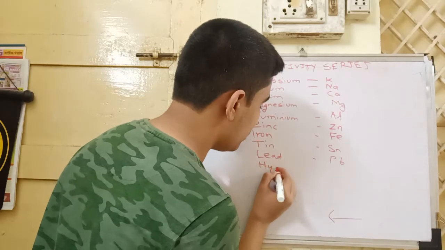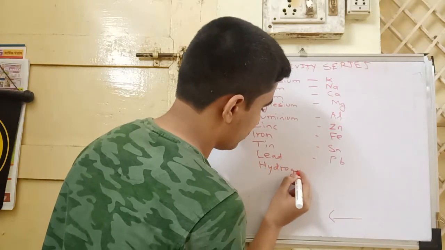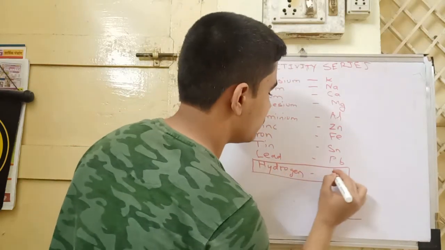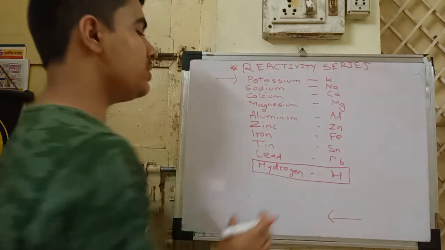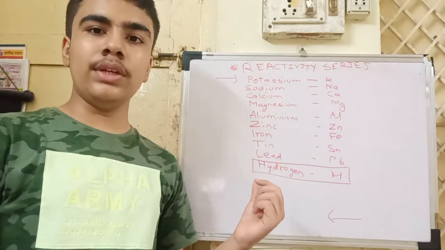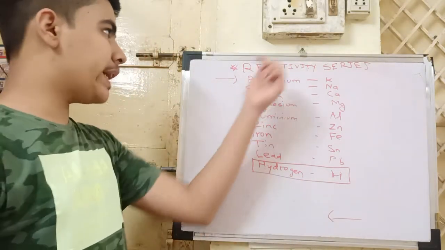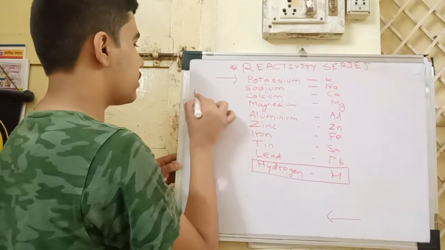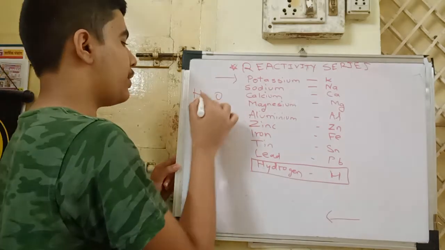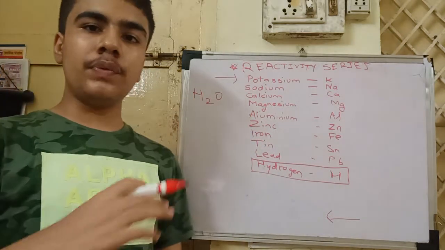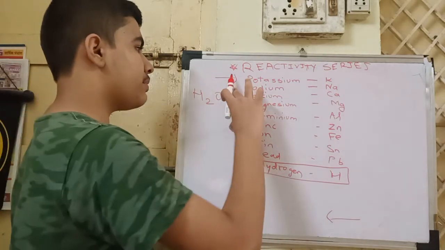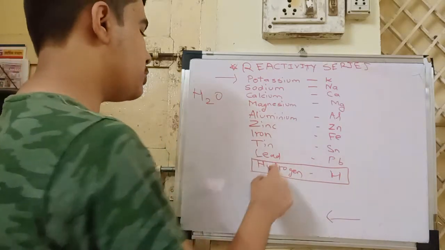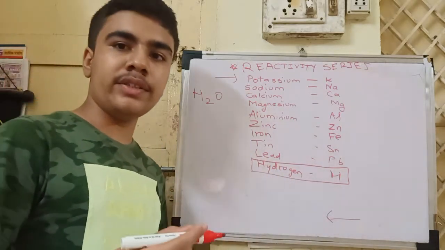Then comes hydrogen. I will box it because hydrogen is not a metal, it is actually a non-metal, but it is still placed in the reactivity series of metals because the chemical formula for water is H2O. For differentiating the metals which can react with water and which cannot, it is placed in this reactivity series. Also in some reactivity series carbon is placed.